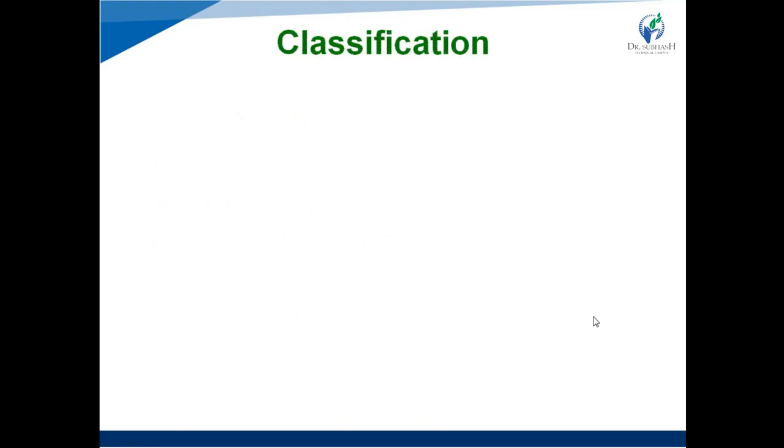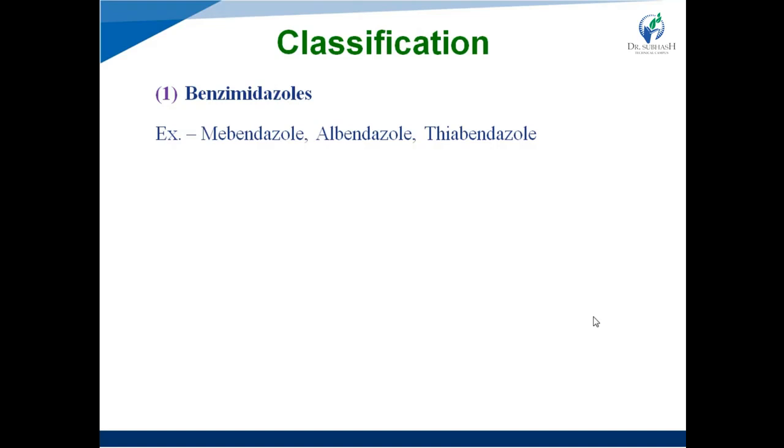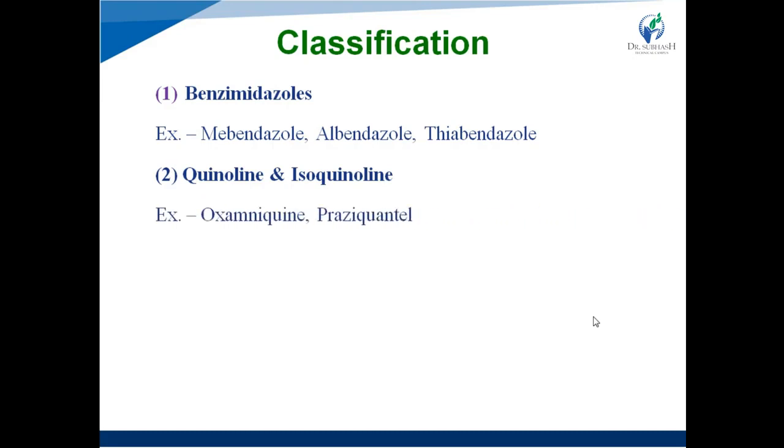Now, classification of the anthelmintic agents. First one is benzimidazoles. Examples are mebendazole, albendazole, thiabendazole. Quinoline and isoquinoline. Examples are oxamniquine and praziquantel. Oxamniquine is a quinoline derivative and praziquantel is an isoquinoline derivative.